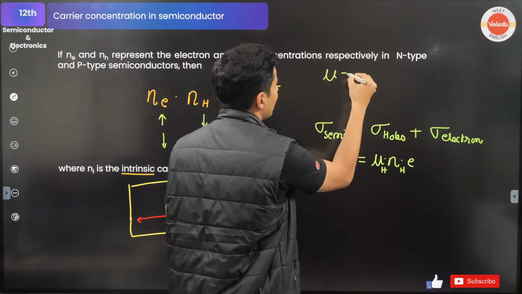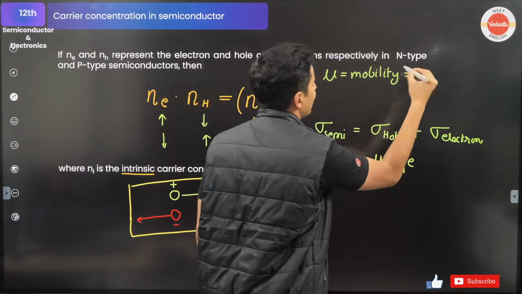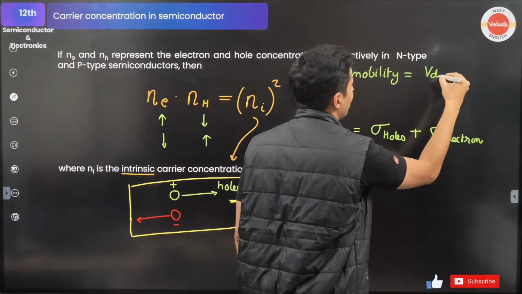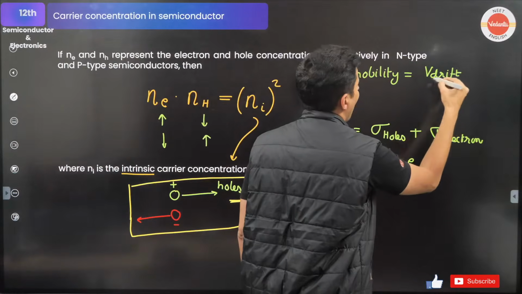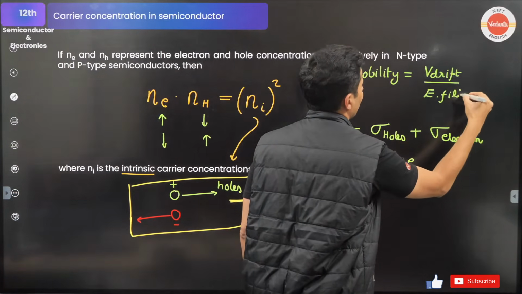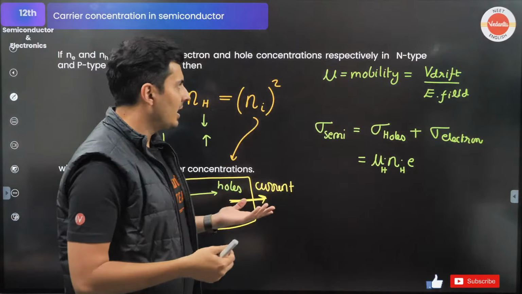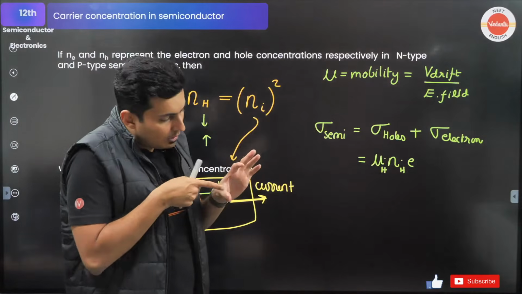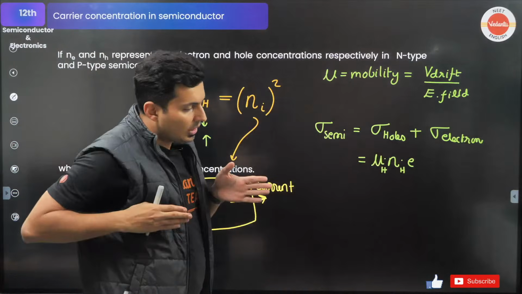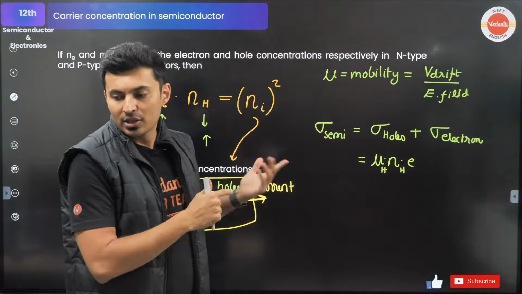Mu is basically called the mobility, which is nothing but the drift speed upon the electric field applied. So that is called the mobility of the charge carriers: the speed with which the charges move upon how much electric field you apply to cause that motion.